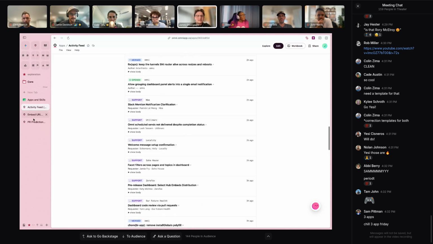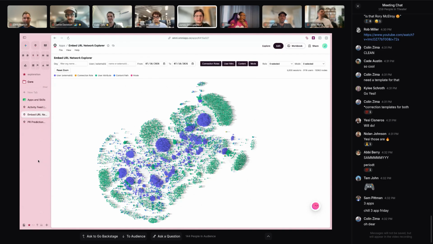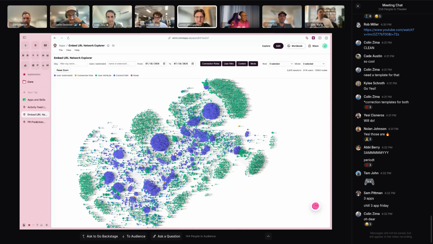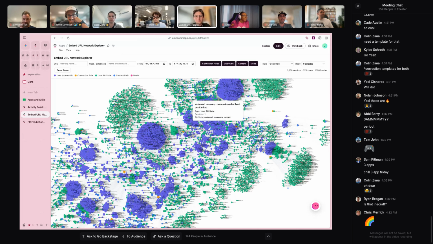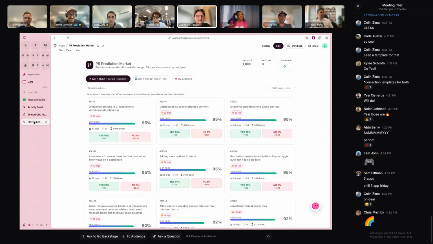The second one is loading every embed session from today, and it's building a network of all of their similarities, whether that's connection roles, the user attributes that are used, and their mode and stuff. This is kind of crazy, it renders all of these. I'm pretty surprised. It's a little slow, but if you zoom in, you can actually click into a restricted query connection role, and it probably will take like 10 minutes to build the map of only restricted queryers, but it works. And the third one is a prediction market for if feature requests and PRs will ship.